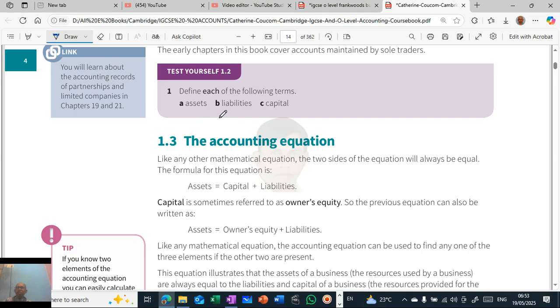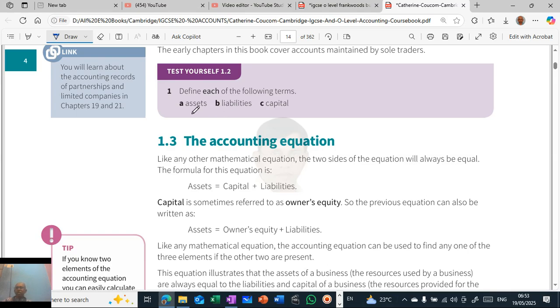What are liabilities? Liabilities is something which is owed by the business, which the business has to pay back. Suppose you have taken a loan, that is a liability. You have taken a loan, you have to pay back. You have purchased goods on credit, you have to pay back the money. So that is what is liability.